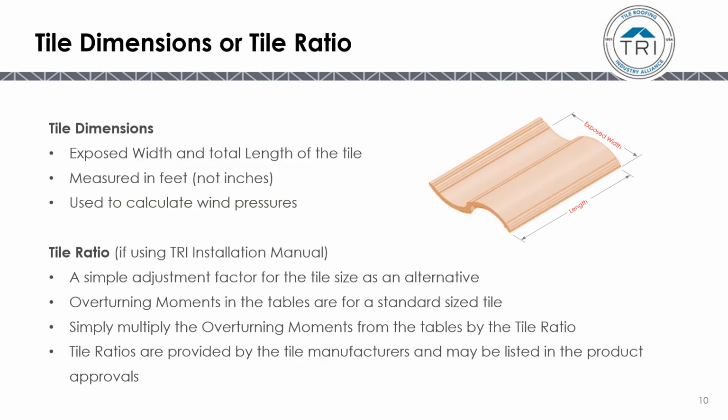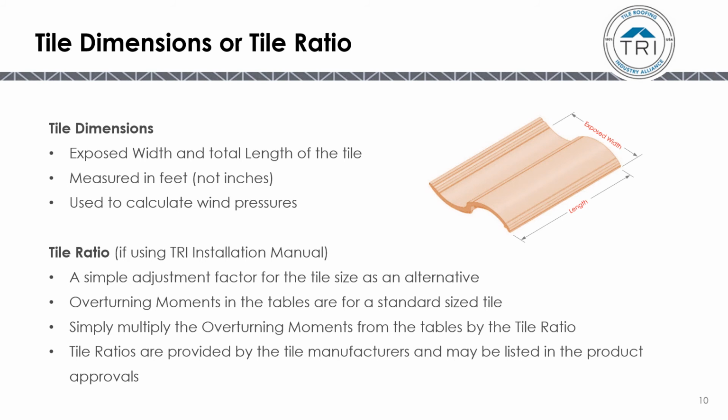You also need to know the tile dimensions or the tile ratio. The dimensions that need to be known are the exposed width and the total length. Exposed width is the width of the tile that's exposed when it's installed, so it doesn't include any overlap. That's not the case with the length.